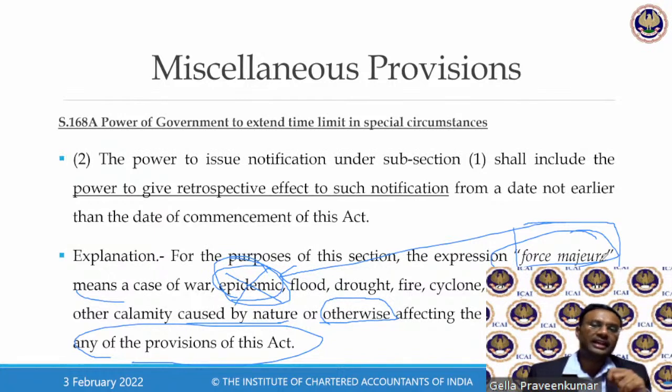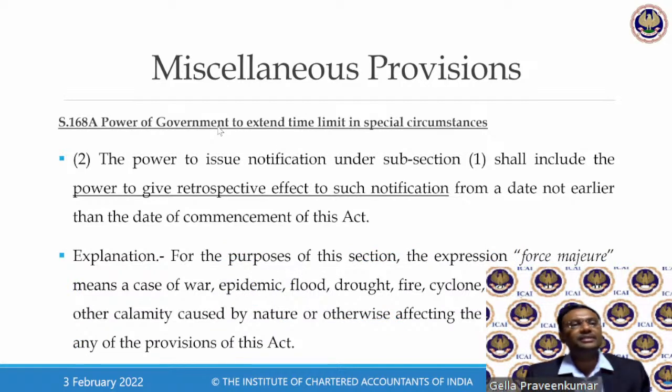Whoever has approached the High Court, referring to a rental agreement saying there was a reference to force majeure, because the Minister of Health has declared this an epidemic, said we will not pay rentals. This was the beauty of notification 168A. Let me see if there are any doubts so far.